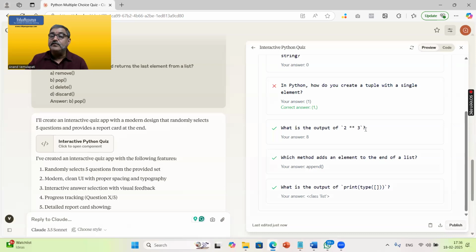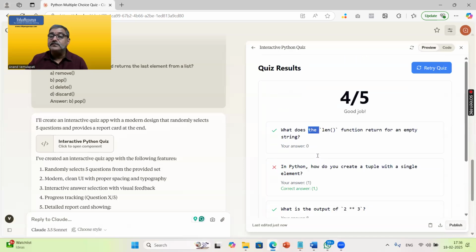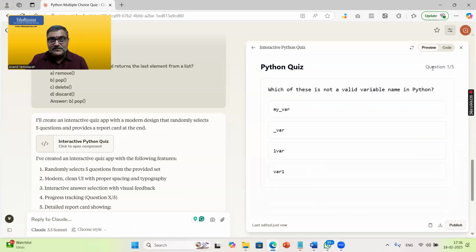And what is the output of 2 power 3? This is the power operator, correct. Append is correct, and list is also correct. So I got 4 out of 5, right? And then you can click on retry quiz, play again, and it is going to show another 5 questions. So your application is ready.